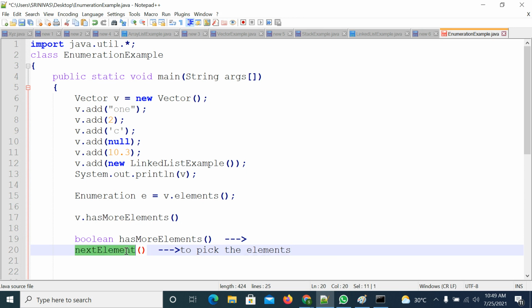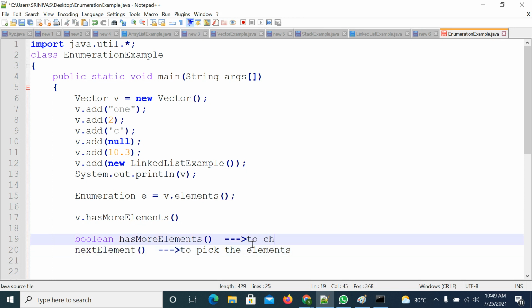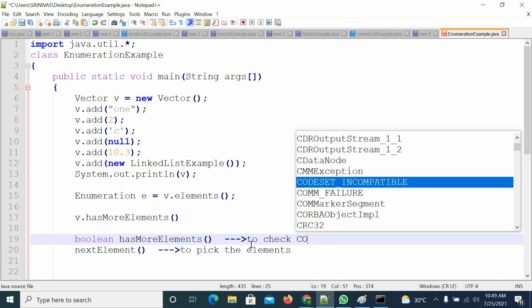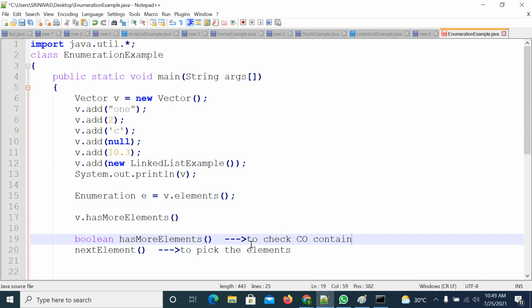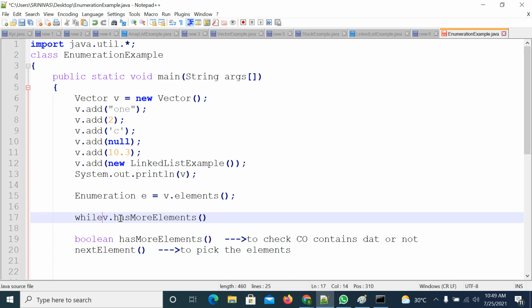To pick the element, we will use the nextElement method, and to check whether the collection object contains data or not, we will use the hasMoreElements method. So first we need to verify, then we need to pick the data. If it is having 10 elements, every time you need to verify and every time you need to pick the data. For that I am using a while loop, keeping these statements inside the while loop.